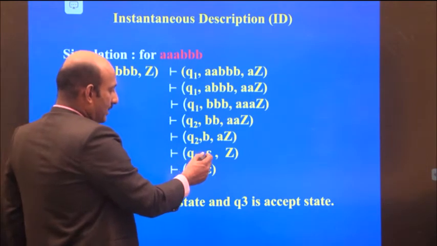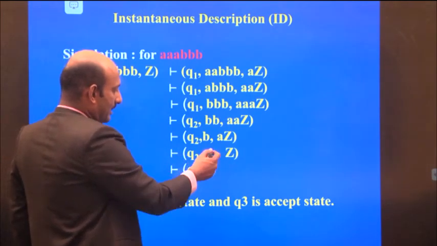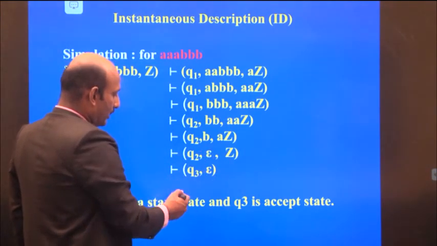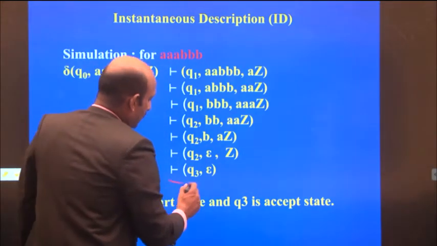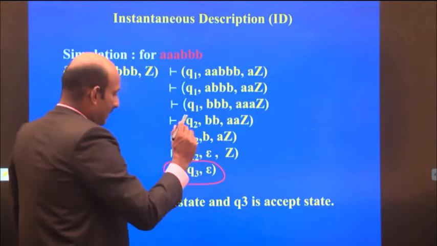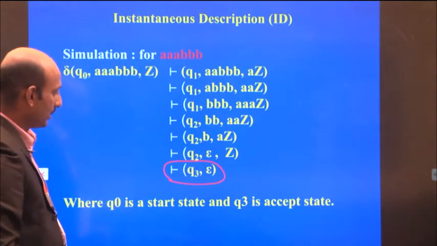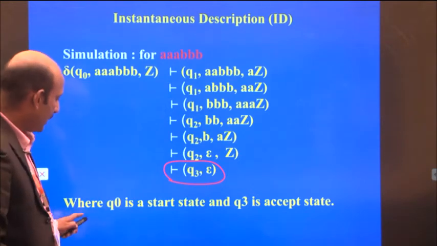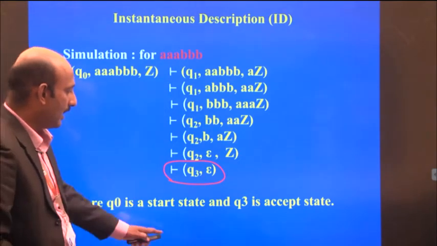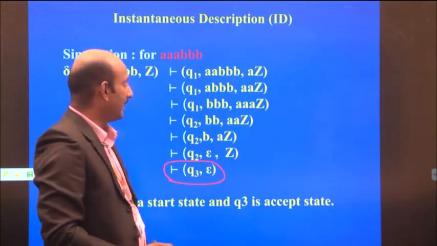Q2 epsilon, that is empty, and the stack is Z. Then it will come to state Q3, where Q3 is the final state. So it reached the final state. So Q3 is the accepting state or final state, where Q0 is the start state and Q3 is the accepting state.